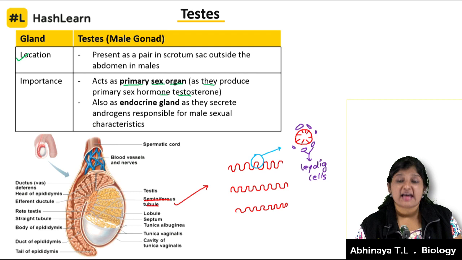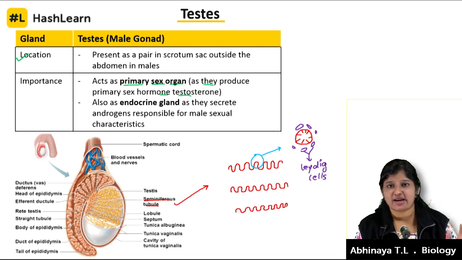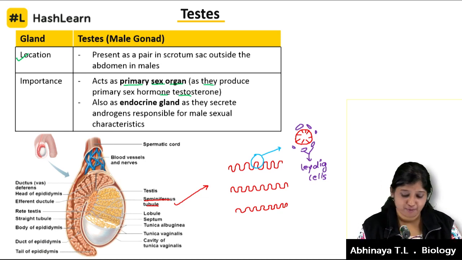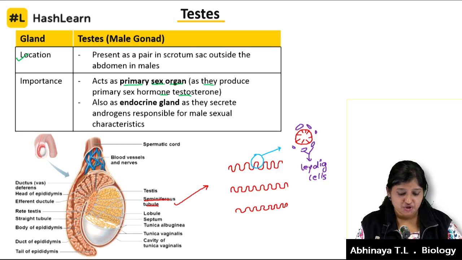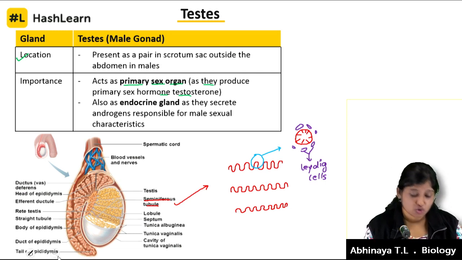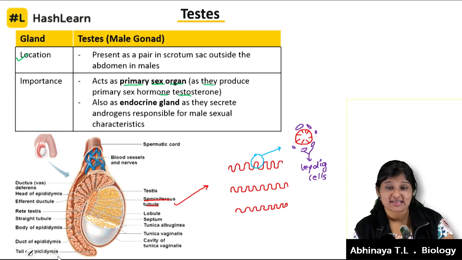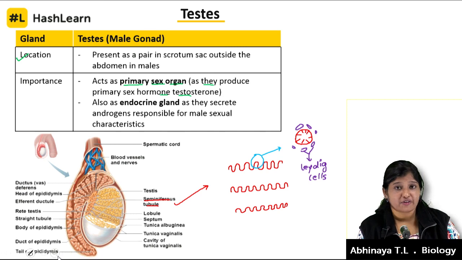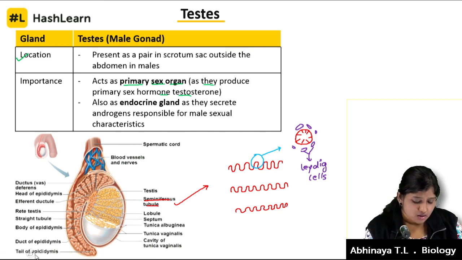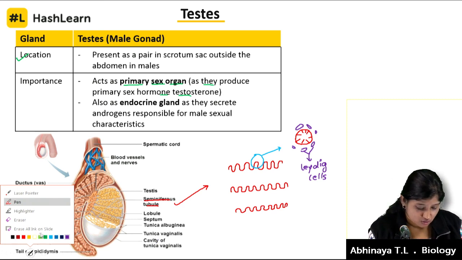Leydig cells are the ones that are going to release this class of hormones called androgens, where testosterone is one of the androgens. That's why it is also called the primary sex hormone. So this is the structure, and we have noted down only the seminiferous tubule and the Leydig cells. You must know which cells are releasing this hormone, which is getting into the blood. That is why it becomes an endocrine gland in this case. Cool.